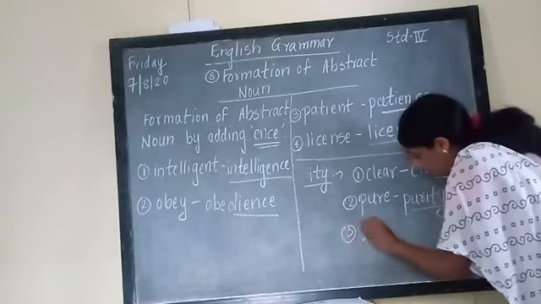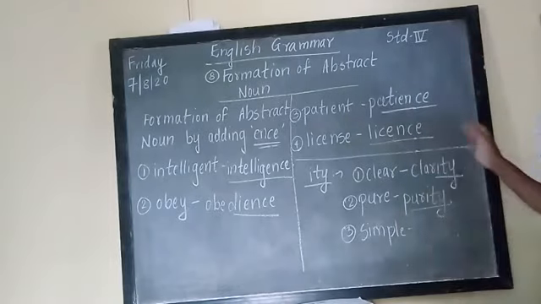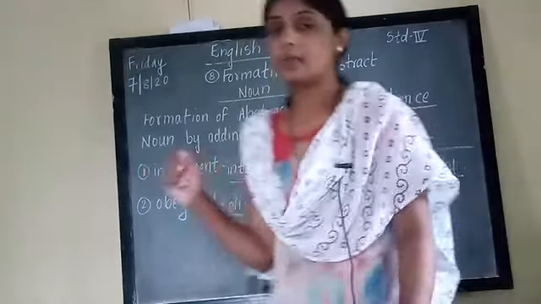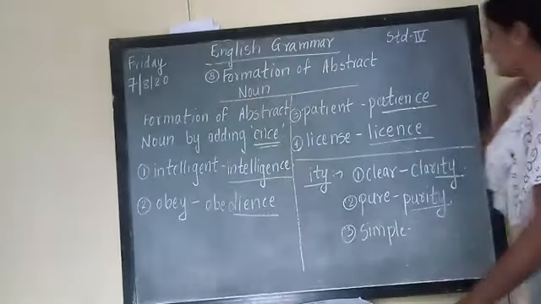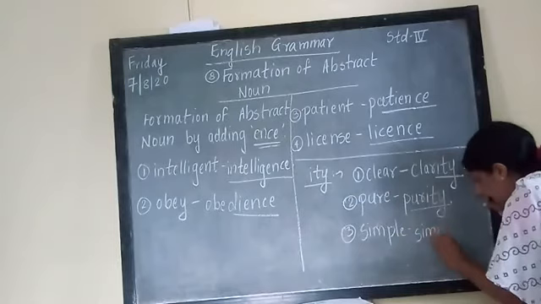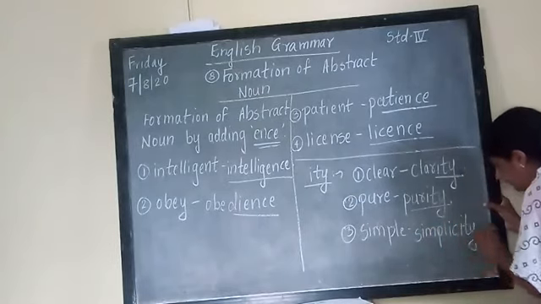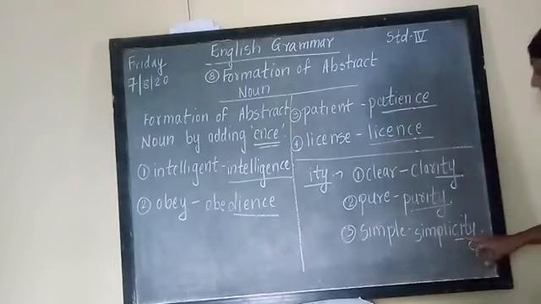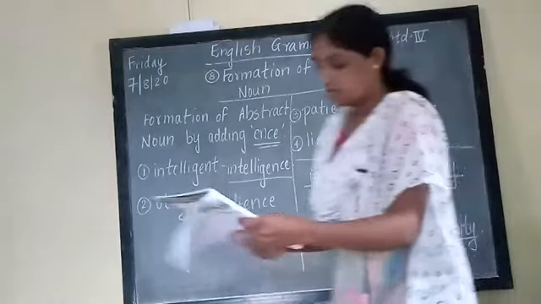Next is simple. Now what will this word simple change to? By adding ITY, it will change to simplicity. So what answer will we get here? The answer is simplicity. We have added ITY. Understood? There are some more examples that I will show you in the book.